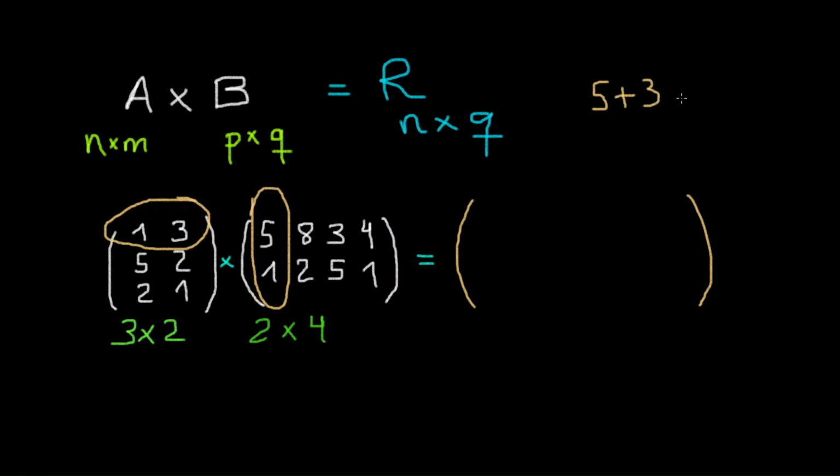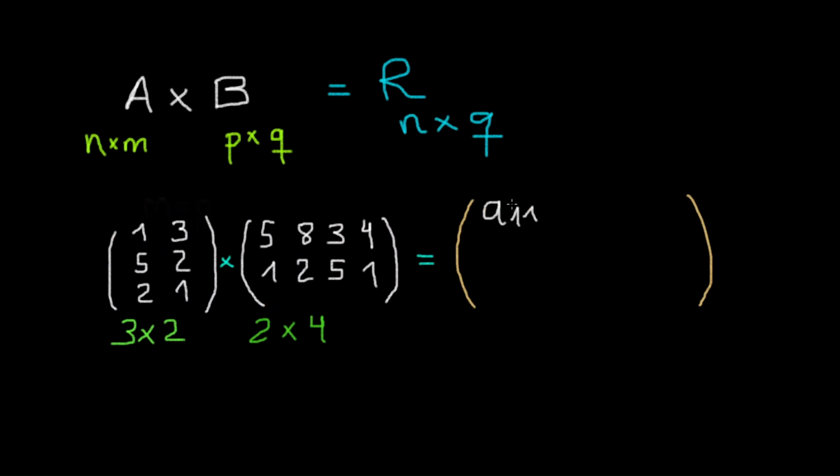So 5 plus 3 gives us 8. And so 8 is the element at the first row and first column of the resulting matrix, because it is the element that we compute with the first row of the first matrix and the first column of the second matrix. Then we do the same thing, but now with the first row of the first matrix and the second column of the second matrix.